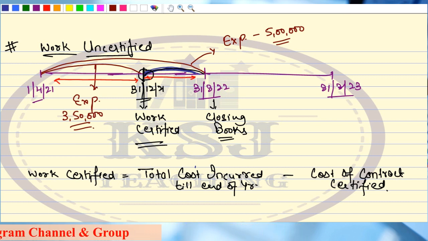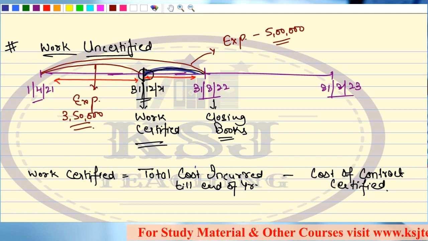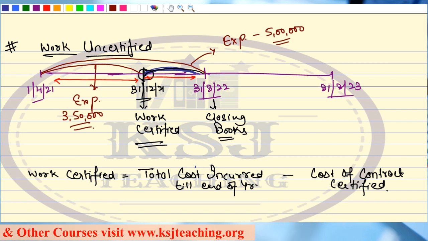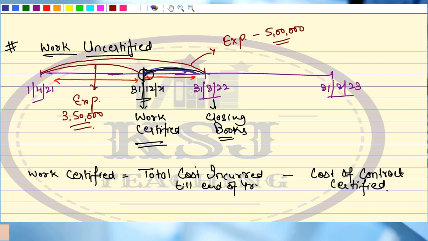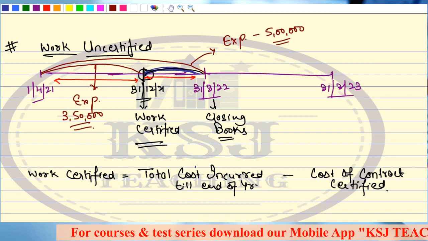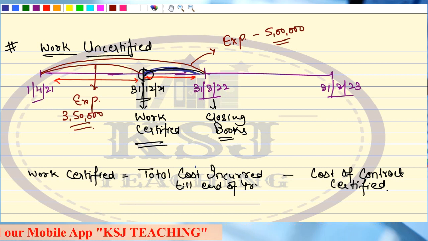I don't know what is the percentage of completion. I have just incurred some expenditure, right? What is that expenditure? That is my work uncertified. I have done the work, right? This is my closing work in progress. Basically, I have done the work, but it is yet to be certified, and till the time it is not certified, I cannot claim that amount. And if I cannot claim that amount, I cannot use the word contract price. Whenever I have to claim the amount, that percentage will be on contract price.